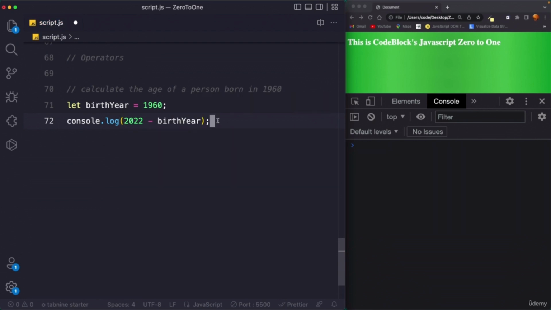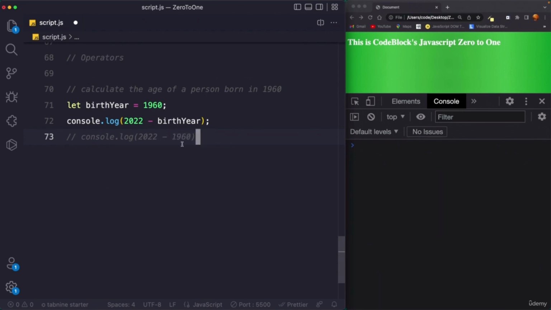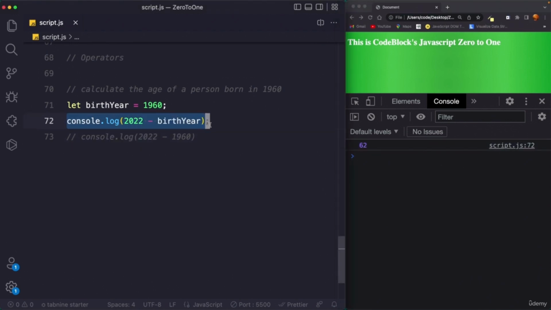Okay, so this code would actually be something like this. So console.log 2022 minus 1960, and this would result in 62, I guess, right? So here I can refresh the page and now you can see we get 62 from script.js 72. So from line 72 we are getting 62 as the output.